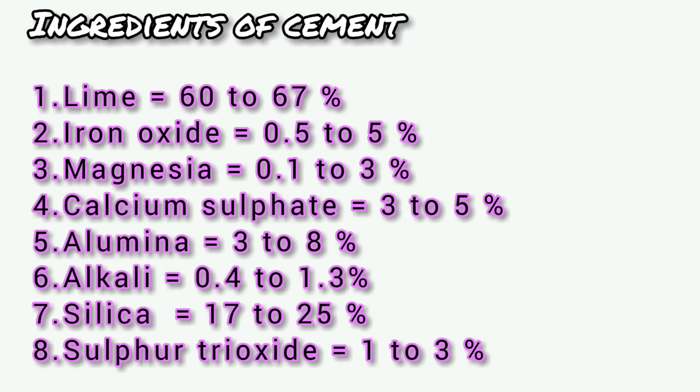Now the first ingredient is lime. The molecular formula of lime is CaO. The percentage of lime in cement is 60 to 67%. Lime gives the strength of cement.